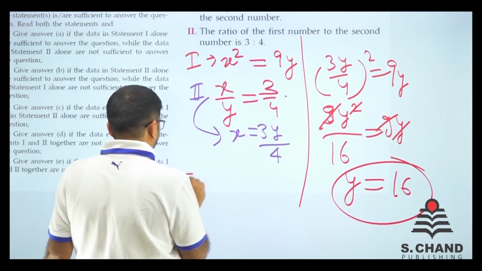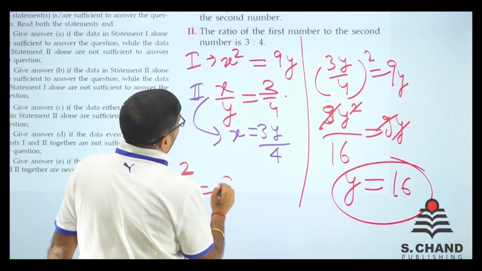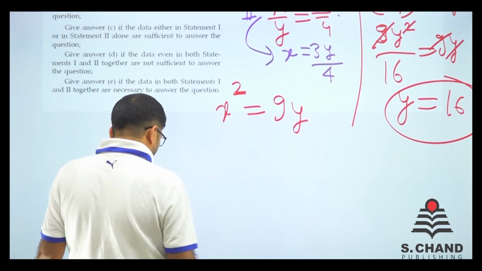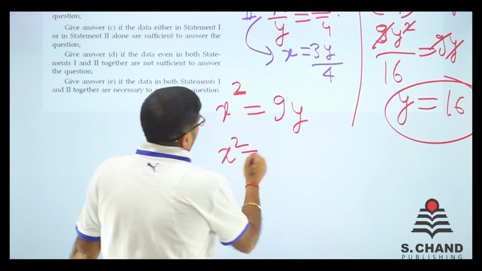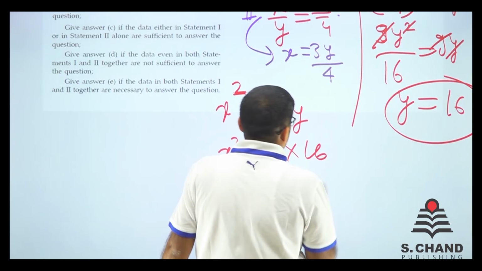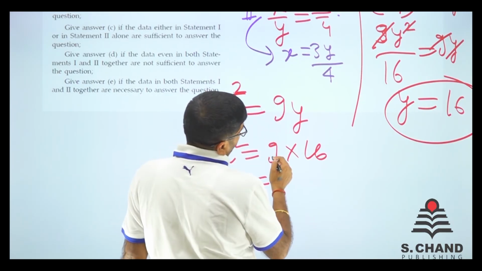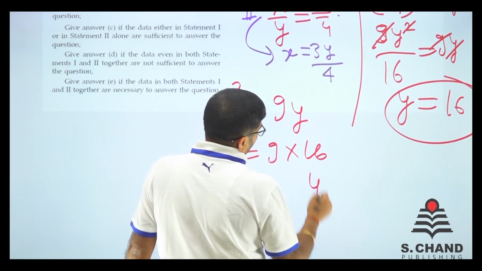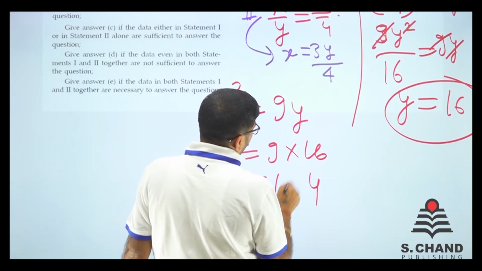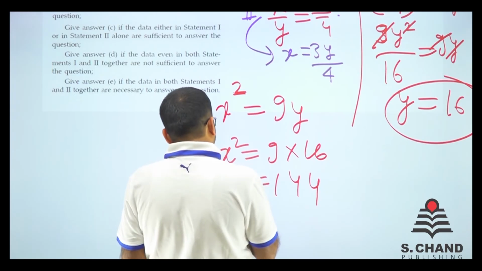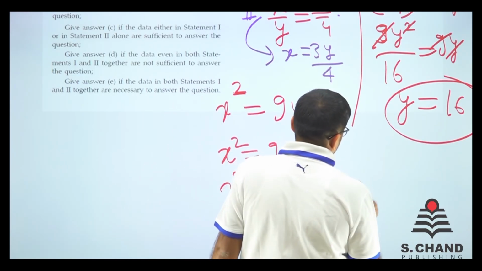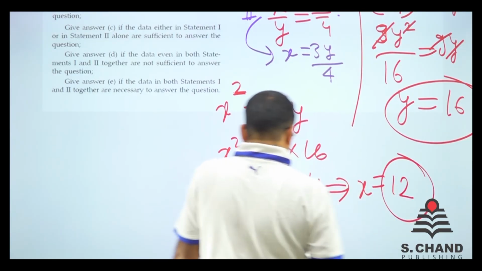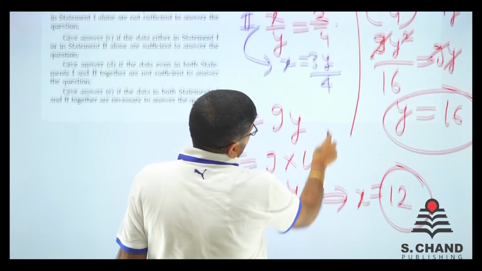So x square is equal to 9y, it is given. And y की वैल्यू 16 है, so x square is equal to 9 into 16. 9 into 16, 9 6 54, 5, 9 1 जा 9 and 5, 144. So x square is equal to 144. That says x is equal to 12. So x की वैल्यू 12 आ गई, y की वैल्यू 16 आ गई.